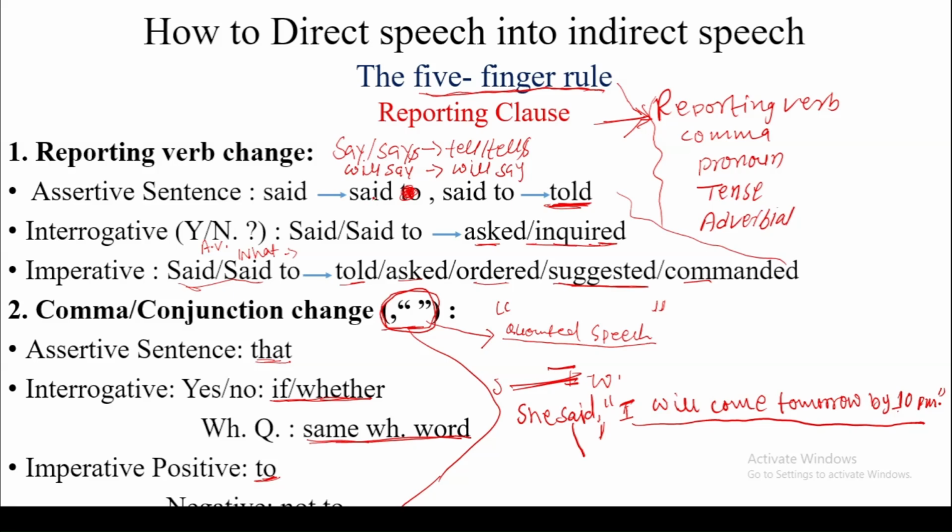If there is said, we use the same, said. So in indirect speech, we can change it as: she said. Is it okay? So the reporting verb is changed. Now we have to change the comma. For an assertive sentence, what conjunction do we use? That. So, she said that. In this way, you have to change the reporting verb and the comma.